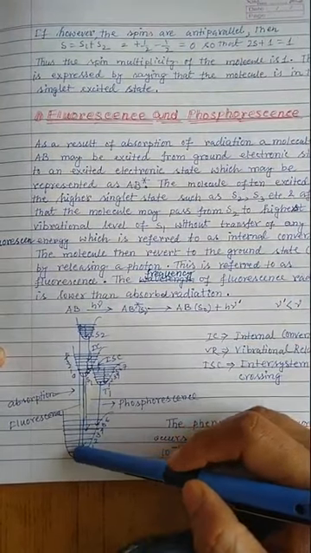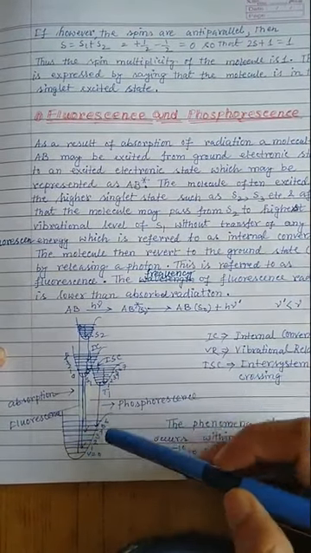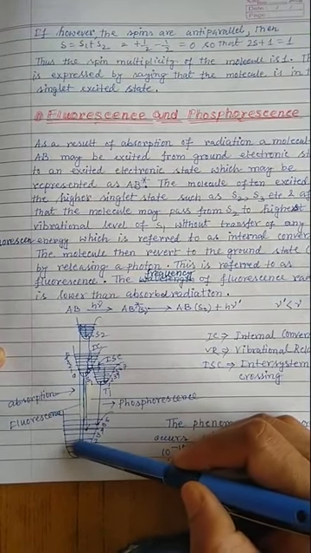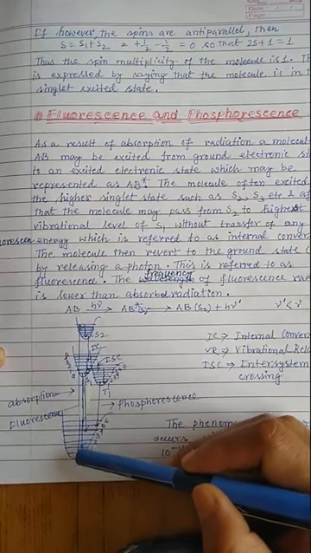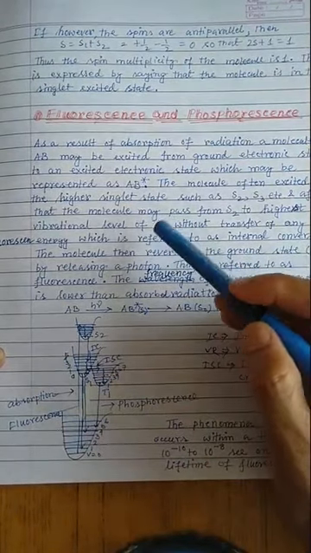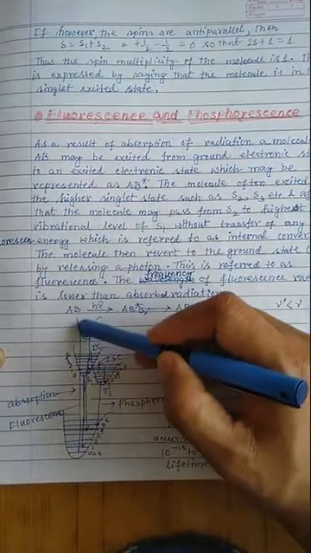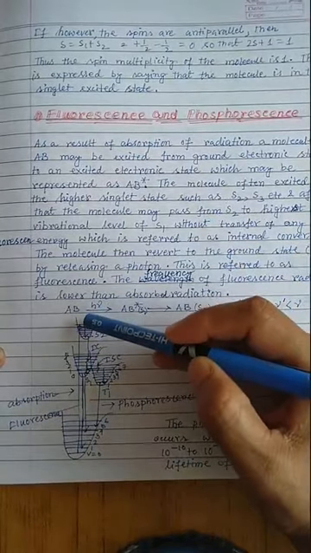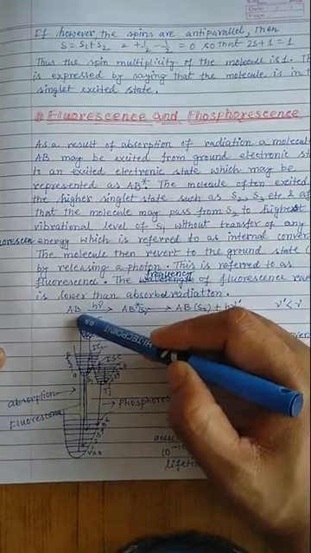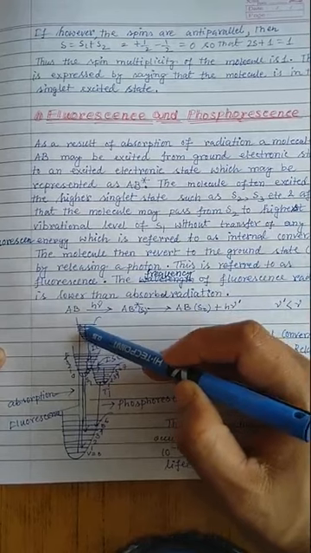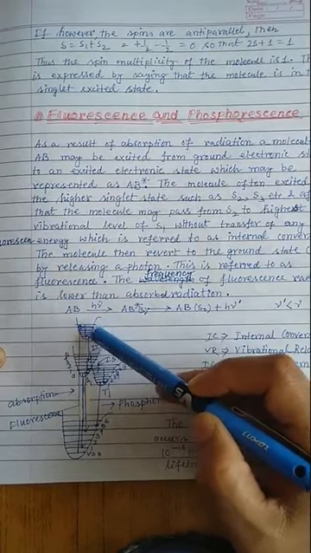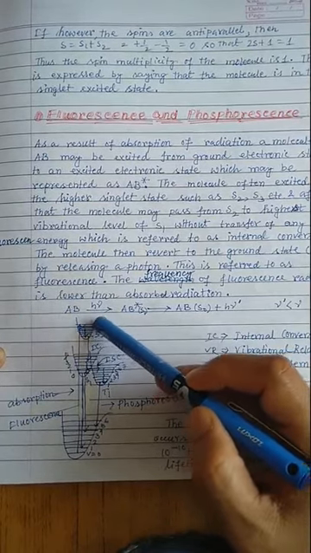And in a particular example or demonstration, I have shown that for most cases the molecule in the ground state is generally present in the lowest vibrational level of the corresponding singlet ground state. That means v equal to 0, and if I give a particular amount of energy, that is h nu, it instantly promotes the molecule to any of the higher singlet excited states. So in this figure I have shown it is promoted to the S2 level, the highest vibrational level of S2. After that the molecule loses some energy, shown by the curly arrow here, and returns back to the lowest vibrational level of the corresponding excited state.